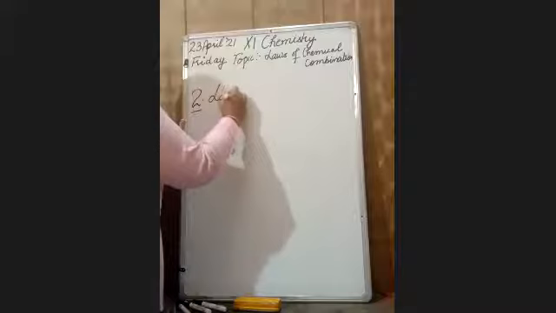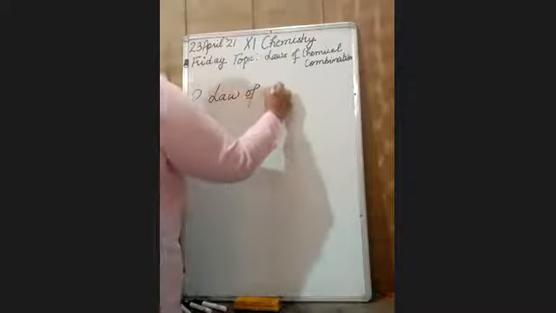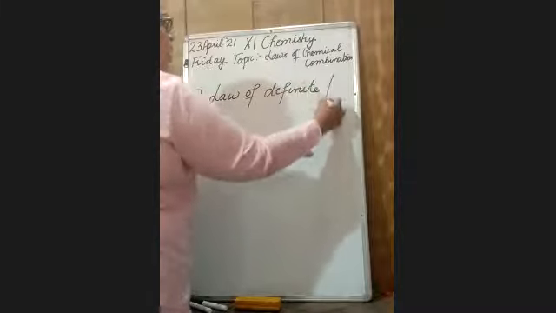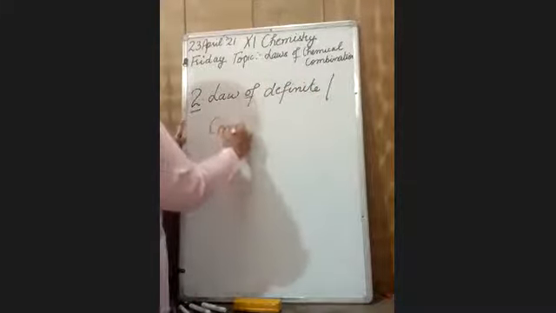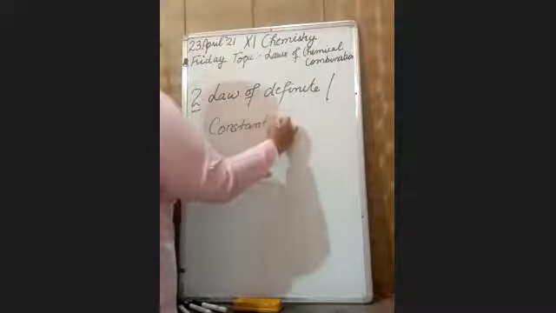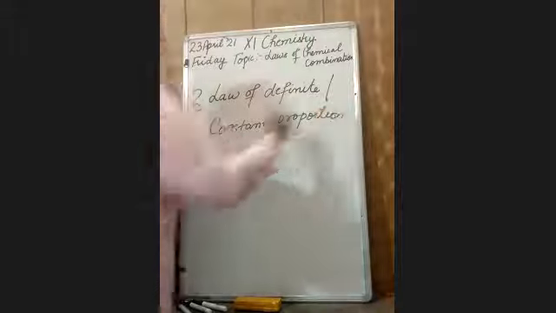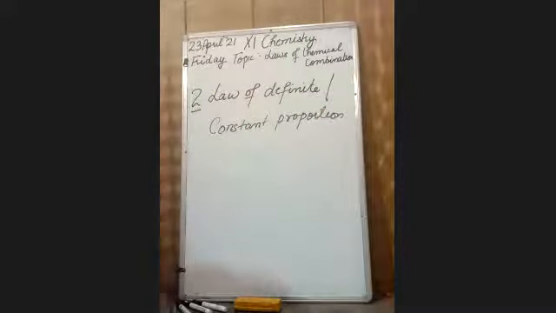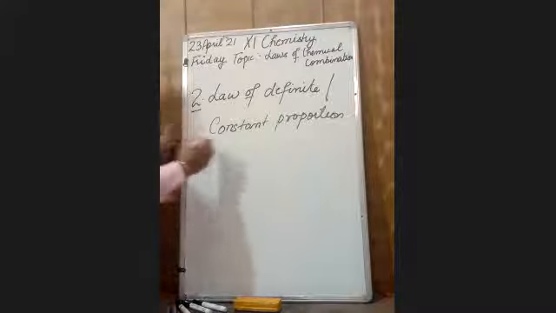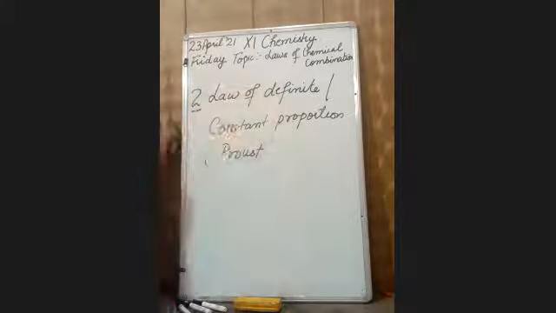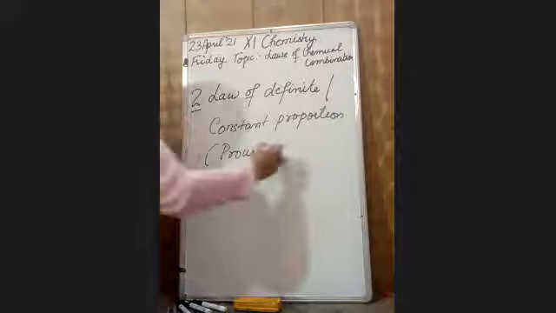Now, second we will take law of definite or constant proportion. Law of definite or constant proportion. This law was given by Proust in 1799.